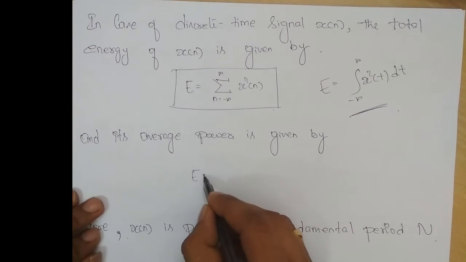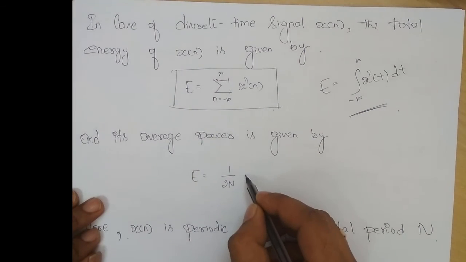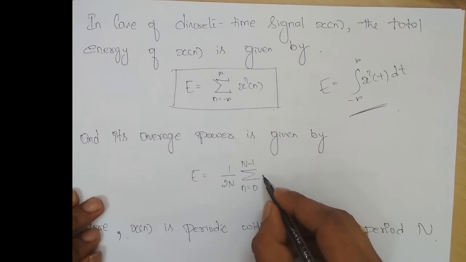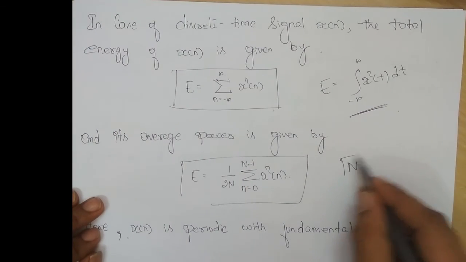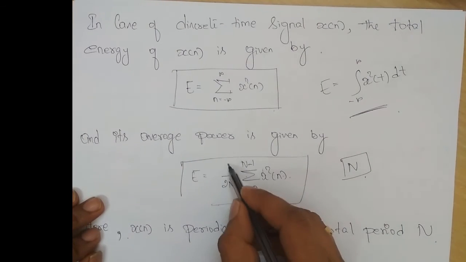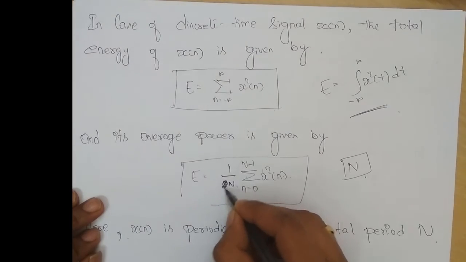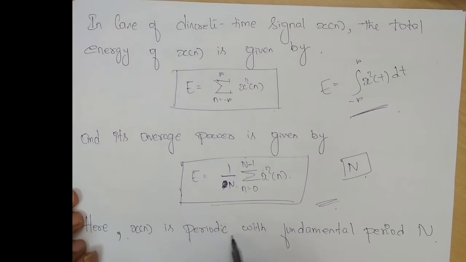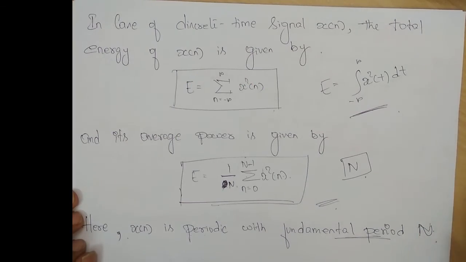And for average power, you take 1/N and sum for n varying from 0 to N minus 1 of x squared of n. Why 0 to N minus 1? Because N is the fundamental period. So I am taking one complete cycle and squaring the signal, and since it's an average power, you divide by N. In this case, x(n) is considered a periodic signal with fundamental period N. Okay, so thank you.